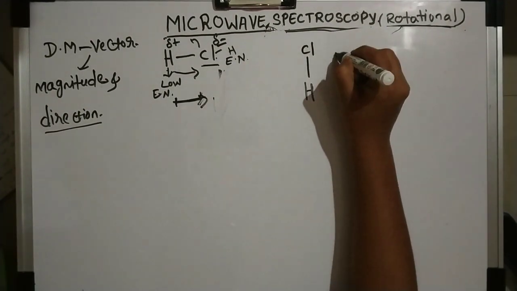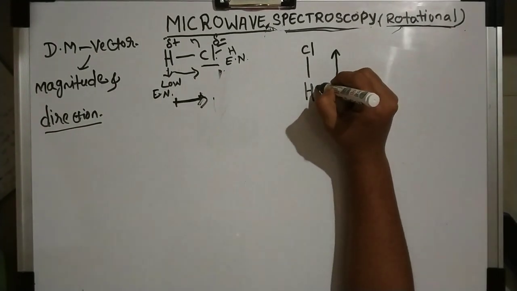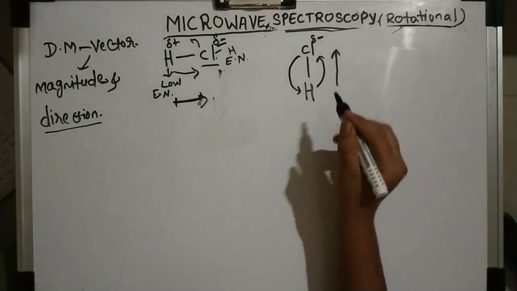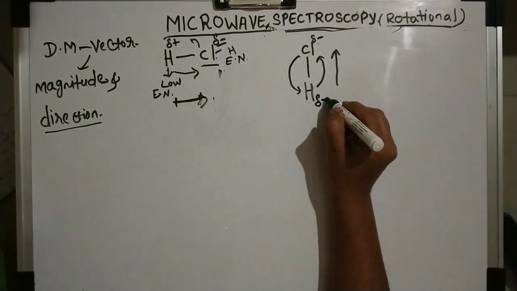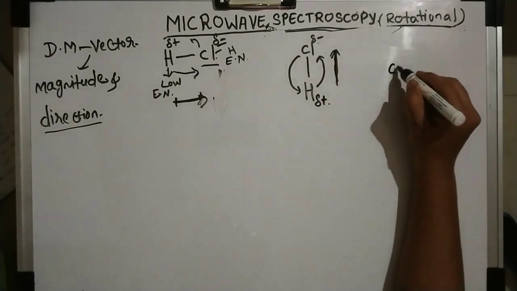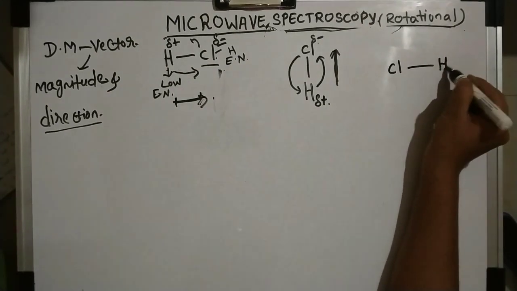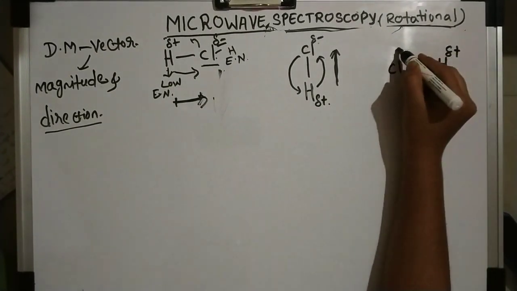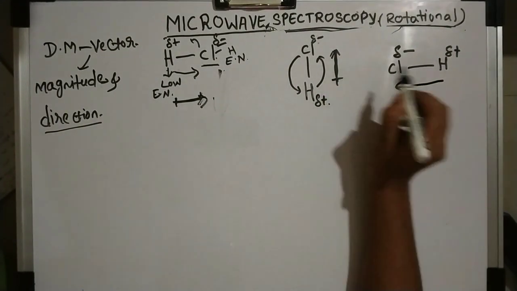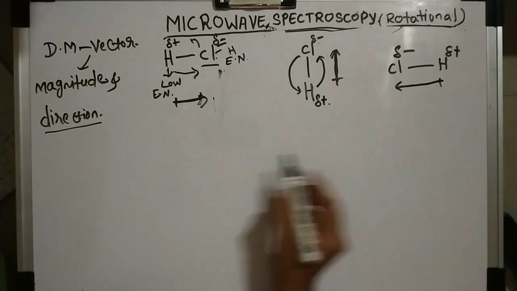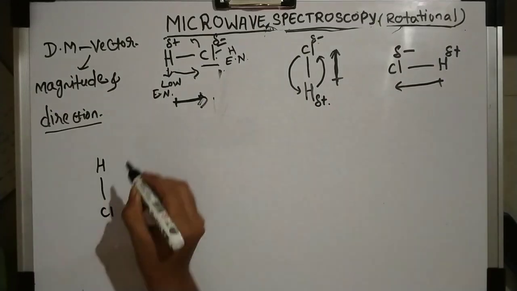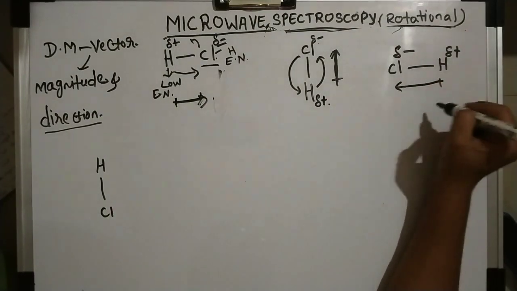So what is the direction now? It will move in this direction, because this has more energy and this has less. Another position: Cl will come here and H will go here, with partial positive and partial negative charges. Now what direction? In this direction. We cut a tail here. Then H goes up and Cl comes down, so it moves in this way.